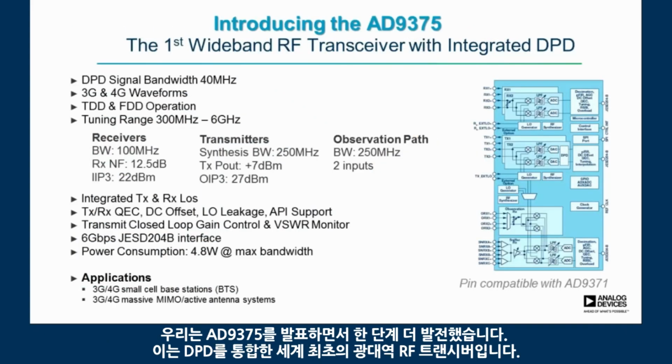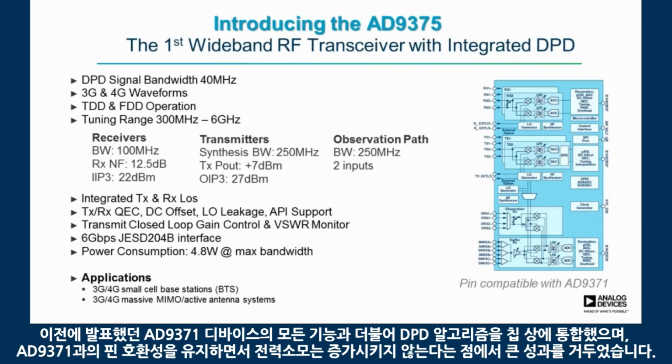And this year we're going one step further to introduce the AD9375, and this is the world's first wideband RF transceiver with integrated DPD, or digital predistortion. So what this does is it takes the device we introduced last year, the AD9371, and integrates a DPD algorithm on chip while remaining pin compatible with the AD9371 and not increasing the power consumption, which is quite an achievement.